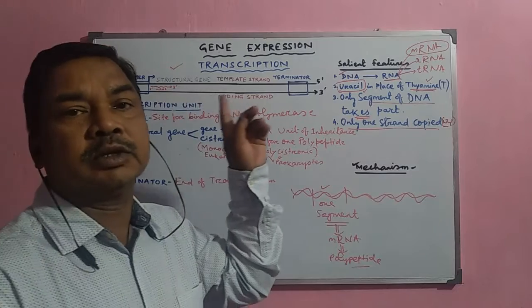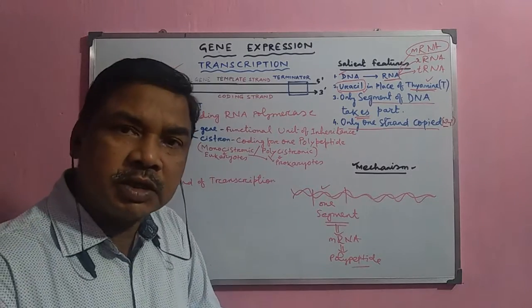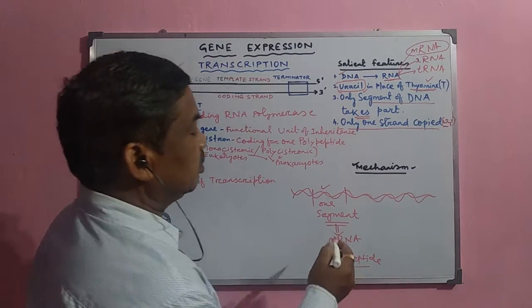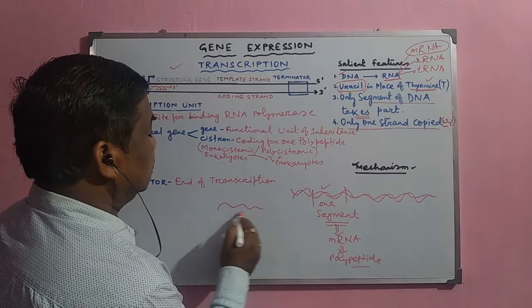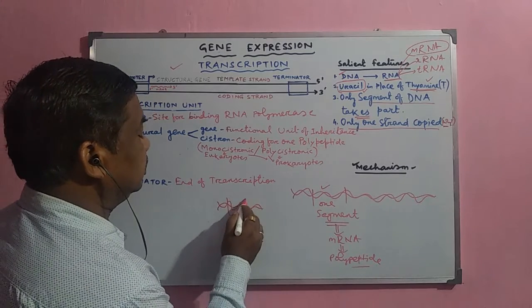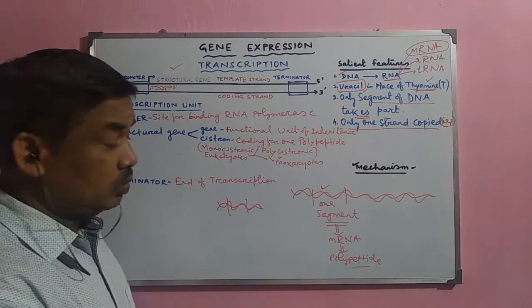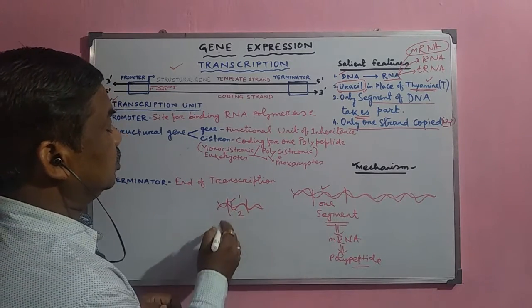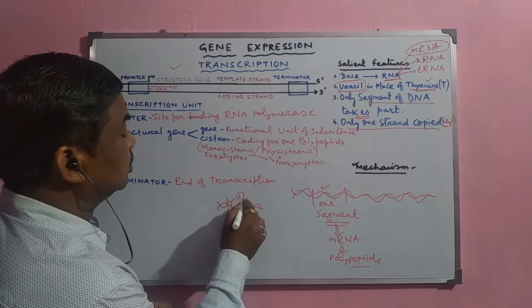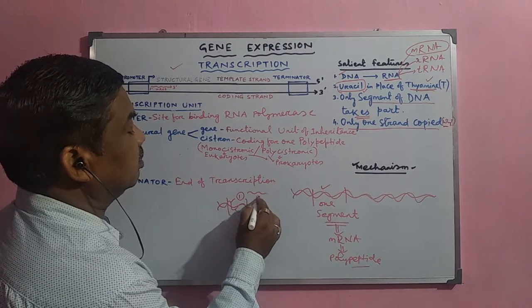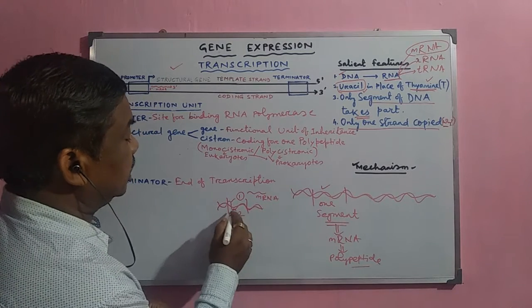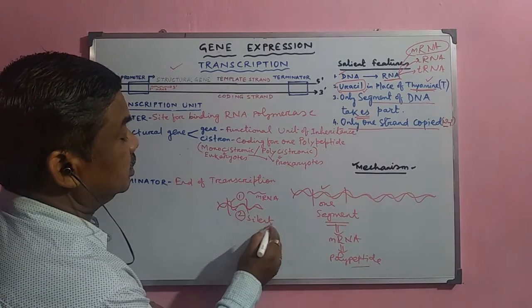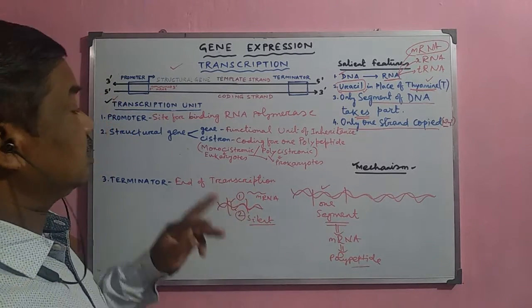In case of DNA replication, both the strands are copied simultaneously, but here, in case of the transcription process, suppose these are two strands and this is a transcriptional unit. What happens here? Only one strand is copied. Suppose this is strand 1 and this is strand 2. So only one strand, suppose this is strand 1, forms the mRNA. And another strand is silent. It is non-functional.